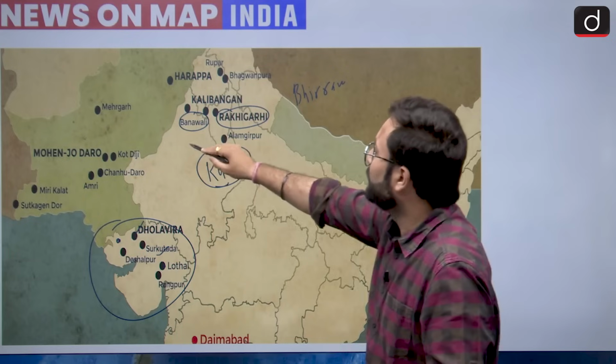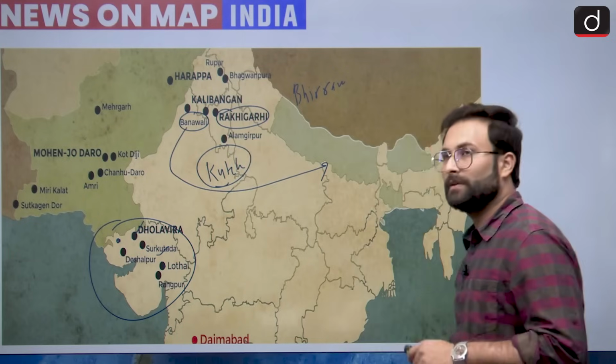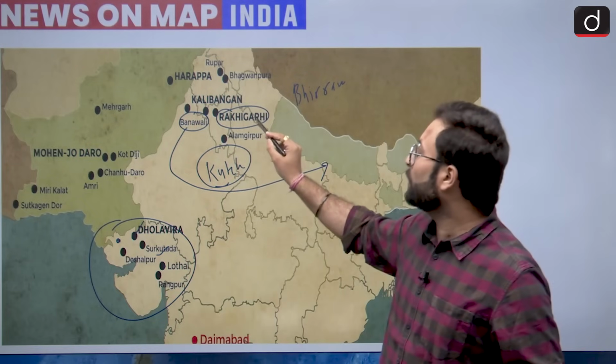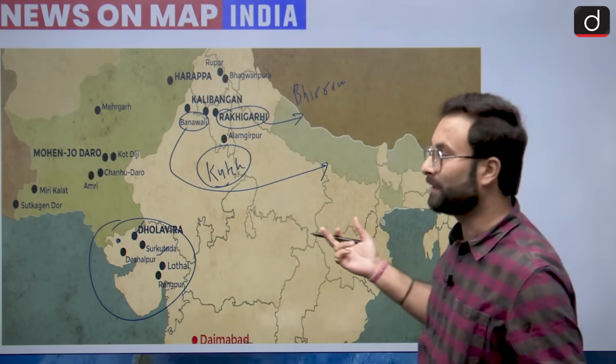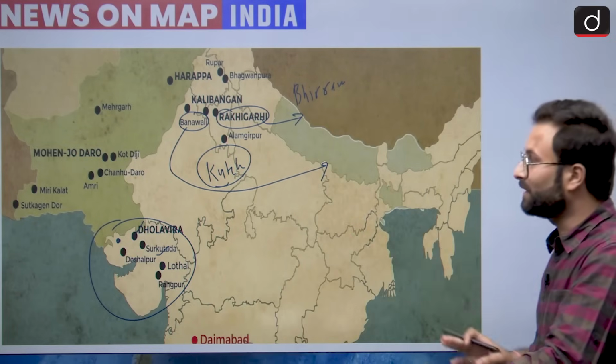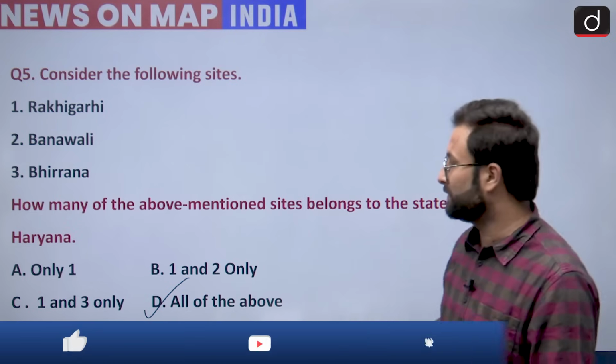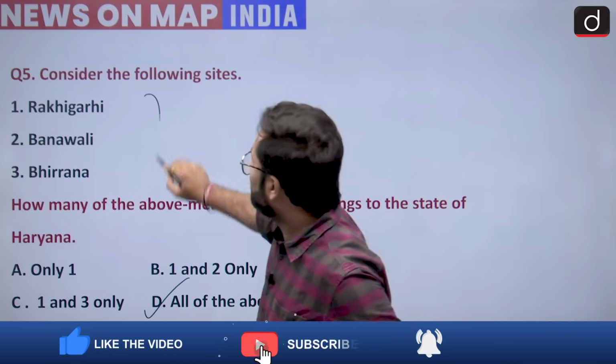When we are talking about Banavali, Banavali has a specific feature. When we are talking about the Harappan civilization, we know that there is a drainage pattern which is quite famous. Outside their houses there is this drainage pattern, which is actually a sewage system present in the Harappan cities. But Banavali is a place where this drainage was absent. So that is one thing. Rakhigarhi is also famous for some graves found in that area. Otherwise this is also a prominent site of the Harappan civilization. Now all three are basically Harappan sites from the state of Haryana.